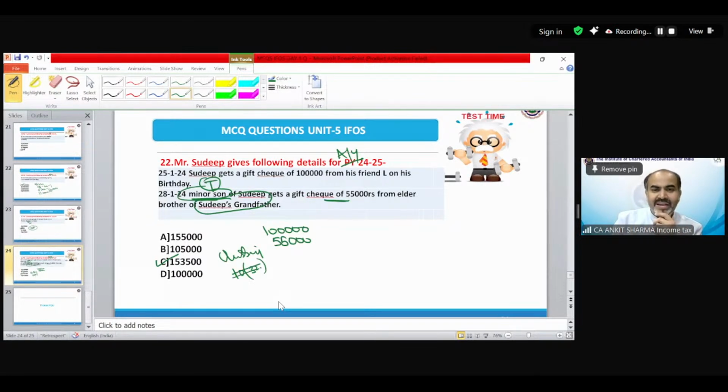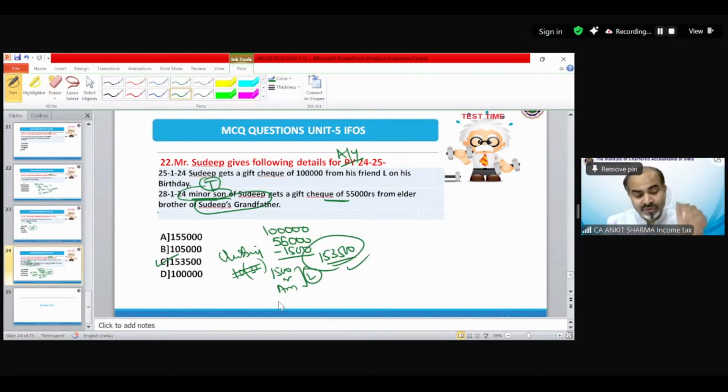So a minor can get the exemption if the minor's income is going to be clubbed in the hands of a parent, then they can get the exemption of 1500 rupees or the amount of income, whichever is lower. So in that case, Mr. Sudeep would get the benefit of 1500 rupees exemption. So the taxable amount would be 1,53,500. So the correct option is option number C.